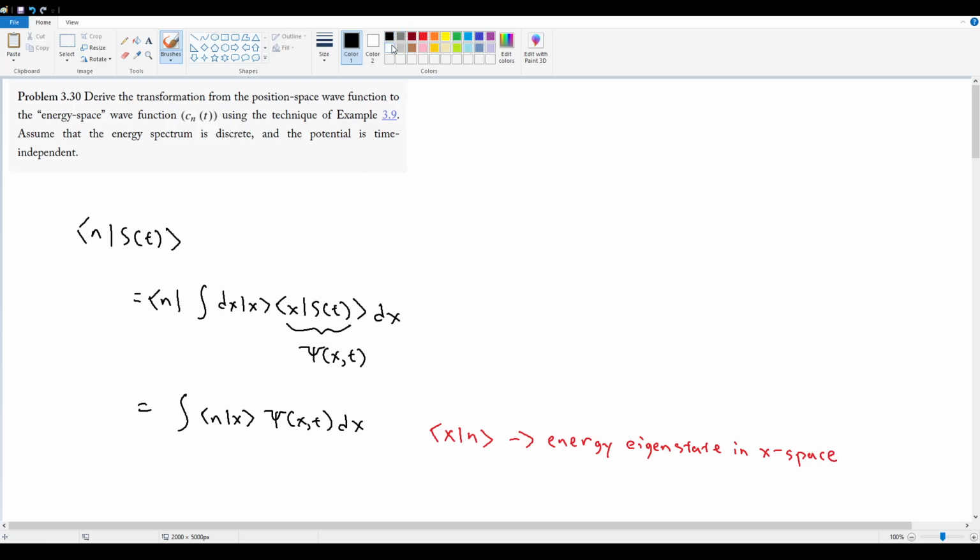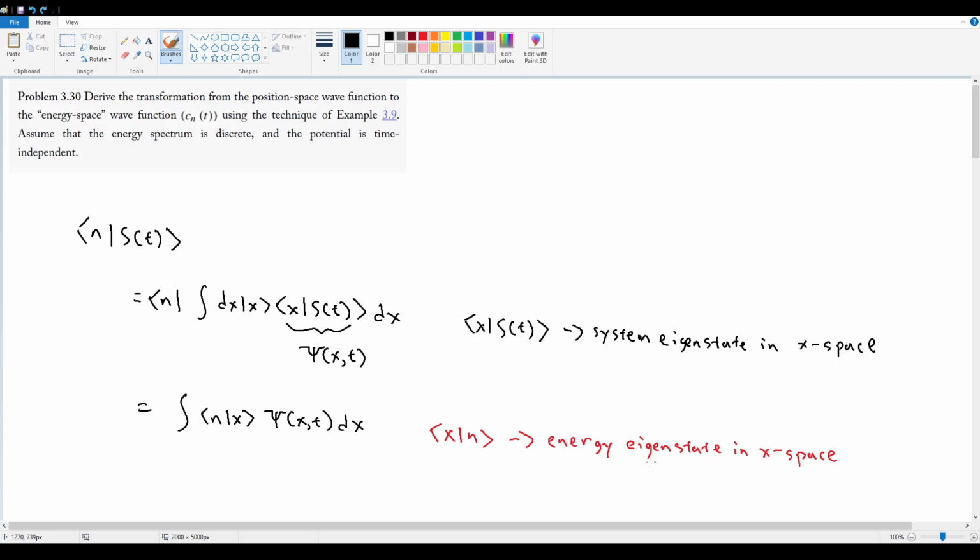Right? So in the same way that the inner product of x on the general state vector of t, at the beginning of the chapter, we defined as the wave state or the system eigenstate in x space, in the same way, this here is the energy eigenstate in x space.